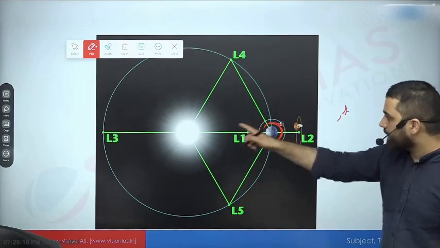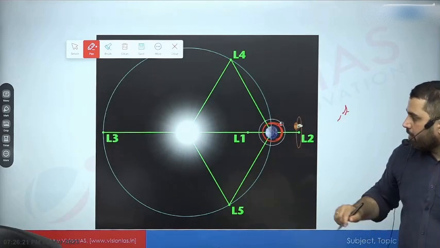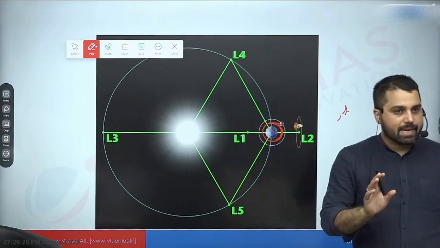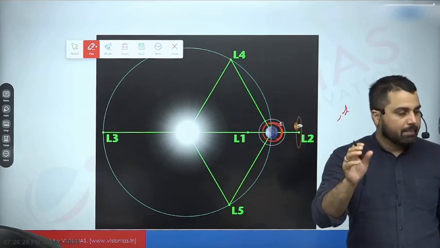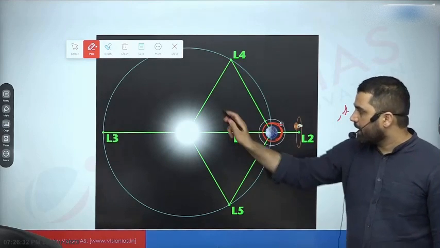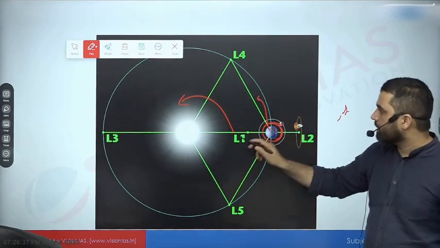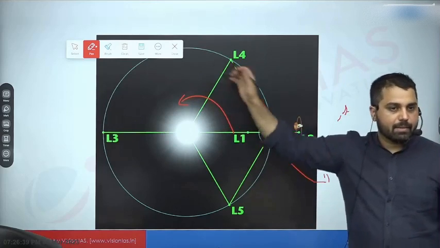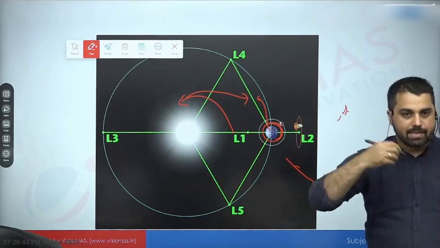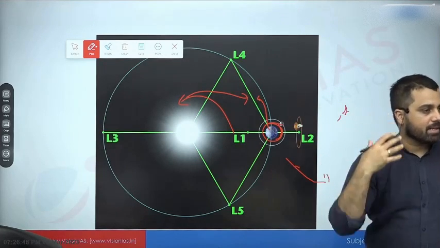So ideally I should go to a solar orbit. Ideally I should go to a point where something is revolving around Sun away from Earth, so that Earth does not create any type of shadow, any type of eclipse on this probe. But there is a problem. If I go closer to Sun, then I am traveling much faster compared to Earth. Earth देखो यहाँ तक पहुँचा, ये point यहाँ पहुँच गया, probe मेरा यहाँ पहुँच गया. How will I receive data from here? So I also need continuous data, it should be able to maintain a continuous channel of communication.